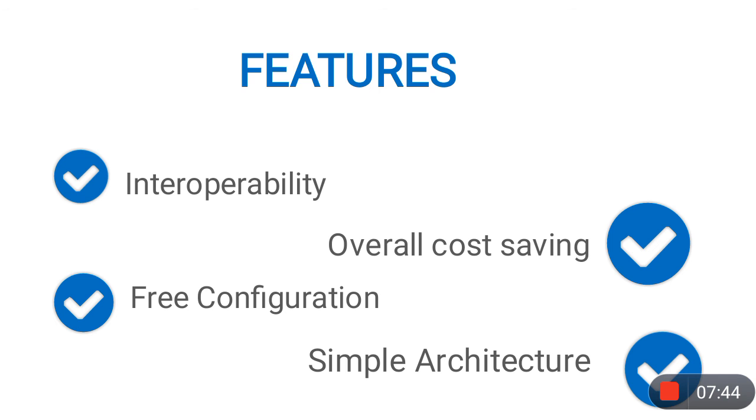Overall cost saving. Since we are not using copper wires, and we are using the fiber optic cables, we can save the cost. The digital communication at process level can save cost for substation automation system and efforts. Next one is simple architecture. Here the copper wires are not used and fiber optic cables are used, so it creates simple architecture.